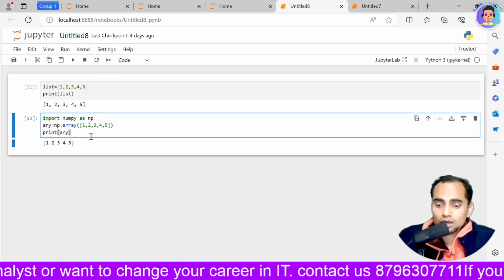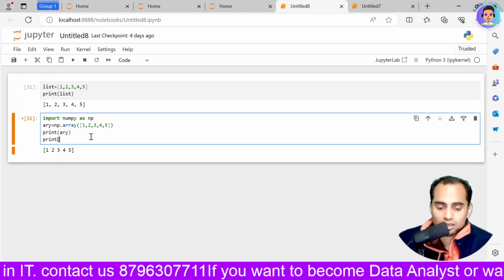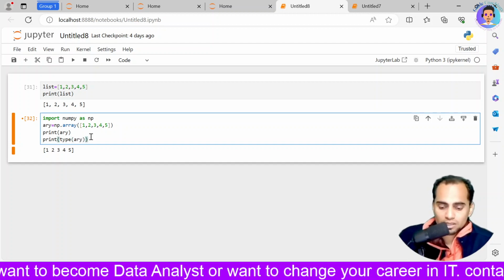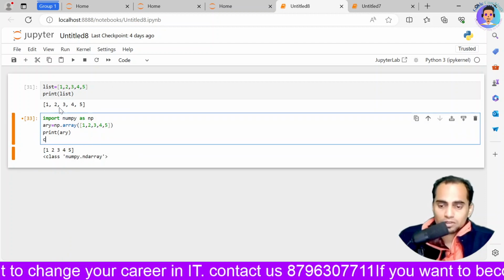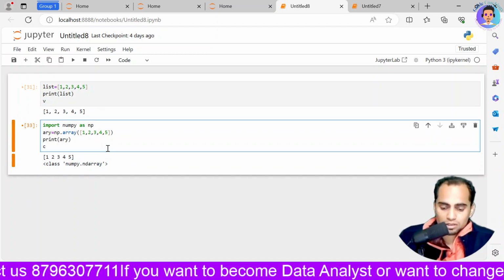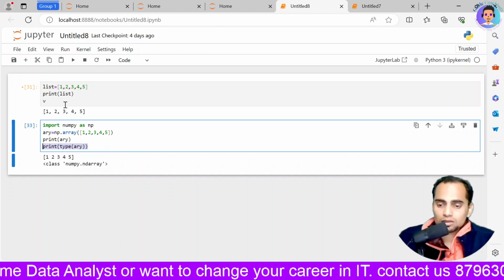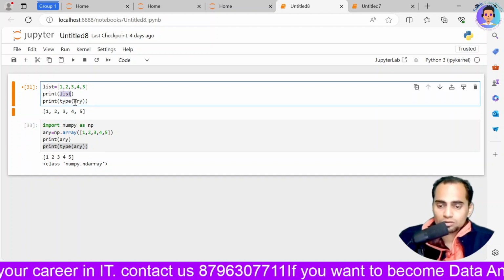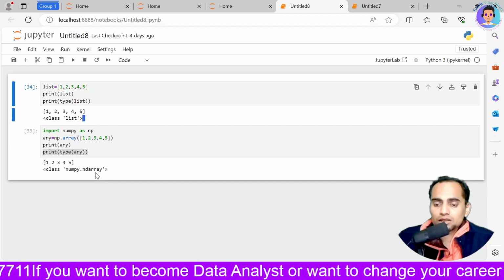Now if I want to see the type of it, I can simply write print, then type, and inside it ARY, and it will give me the type of it. It is giving me NumPy. I'll copy this, paste it over here, and change it to list, so it will be of list type. If I execute it, see, this is the list and this is your NumPy.